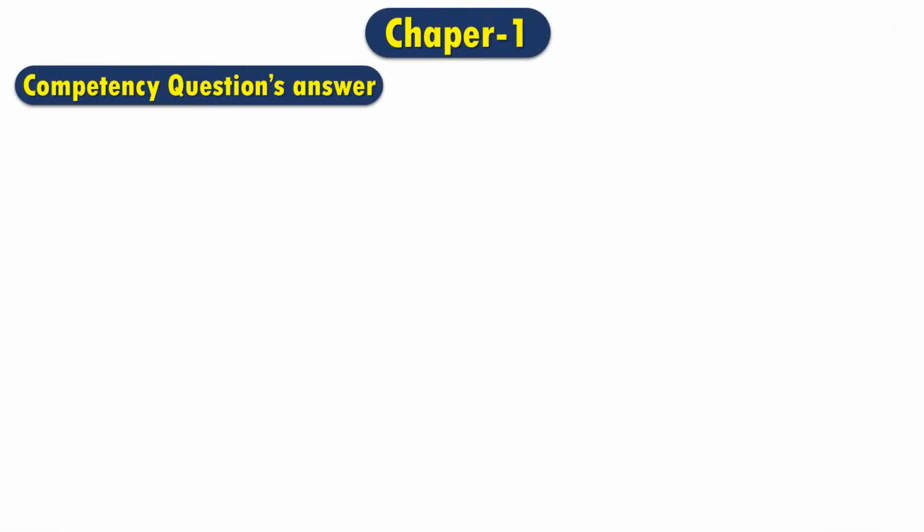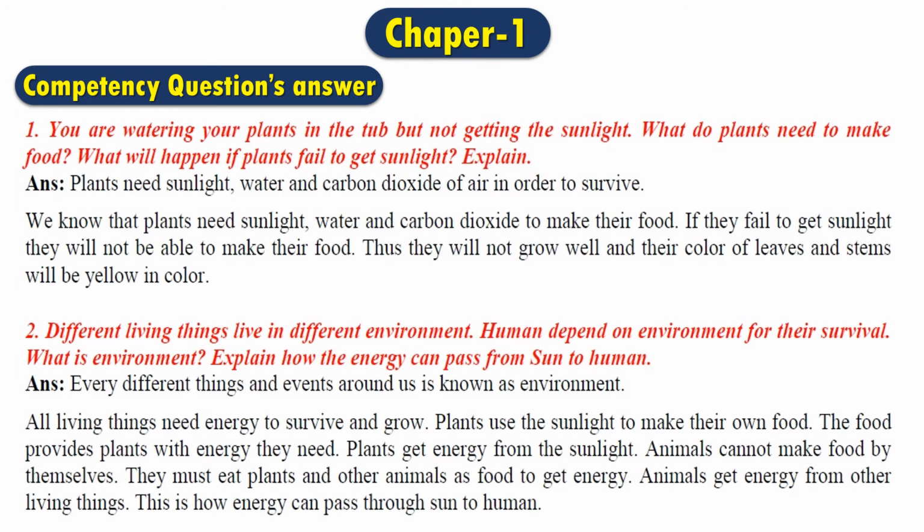Now we'll talk about the competency based questions. As you know, in class 3 you have seen how the competency based question came to you. You have seen a single line stem, and then we have asked different types of questions in a single question. If you see question number 1, you are watering your plants in the tub but not getting the sunlight. What do plants need to make food? What will happen if plants fail to get sunlight? Explain. That means in question number 1, there are two parts.